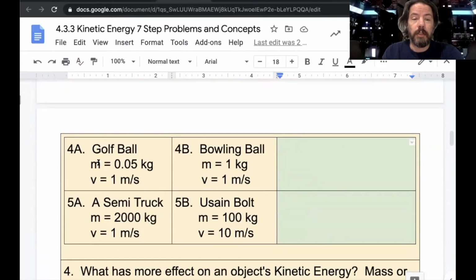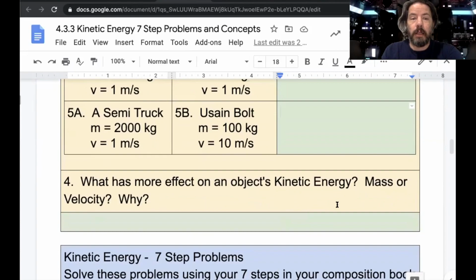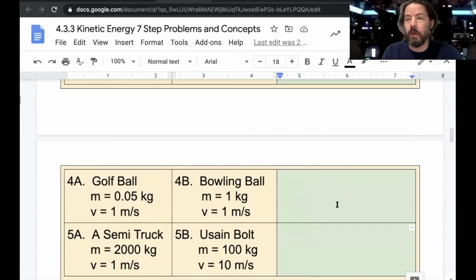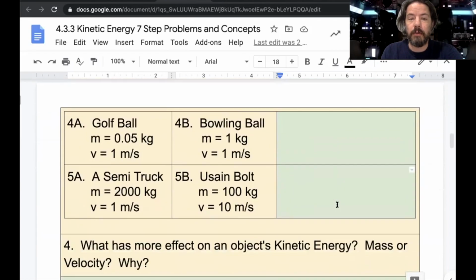This one, it's a golf ball and a bowling ball. Which one, 4A or 4B? Semi-truck or Usain Bolt? Which one? And then explain why, okay? And there is a correct answer for these. It's not a 'what do you think?' There is a correct answer, so think carefully.